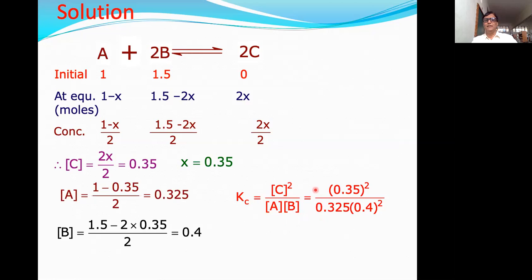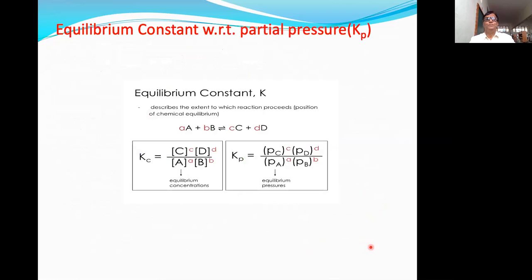So we can write Kc is equal to the concentration of C, that is 0.35 squared, divided by the concentration of A, which is 0.325, into the concentration of B squared, that is 0.4 squared. If you simplify this, you will get the answer as 2.36 mole per liter. Okay.